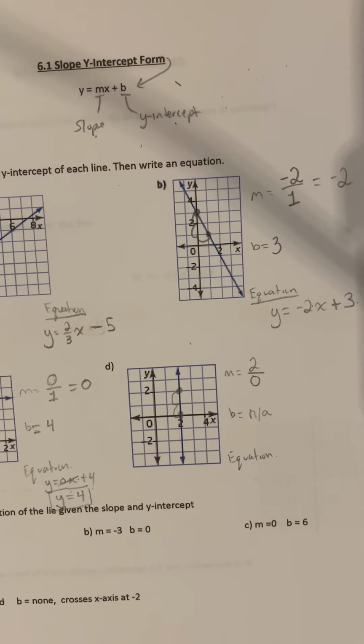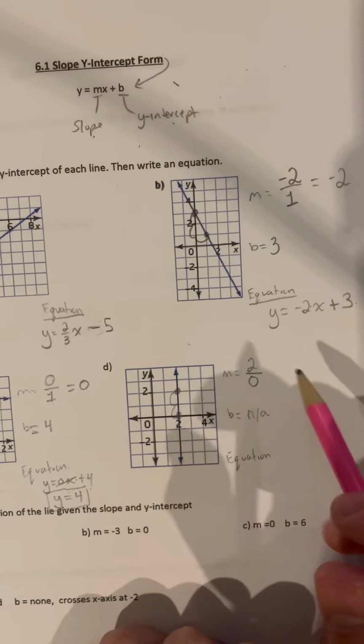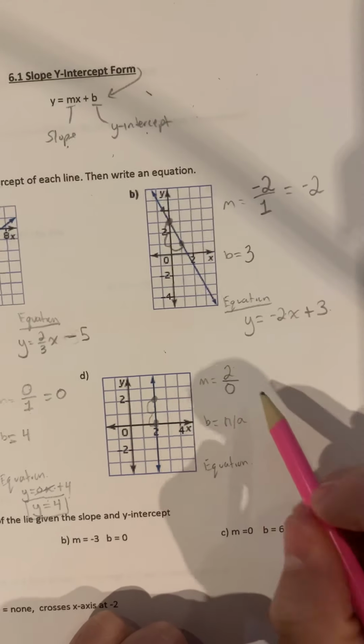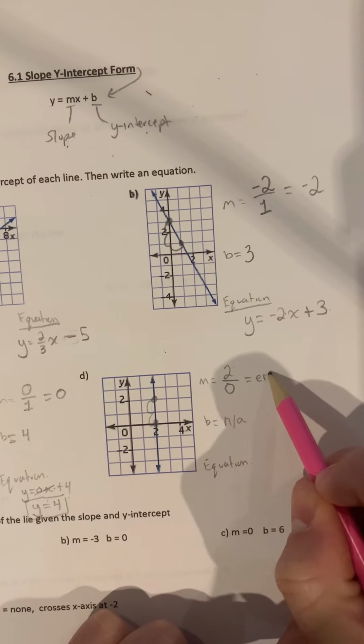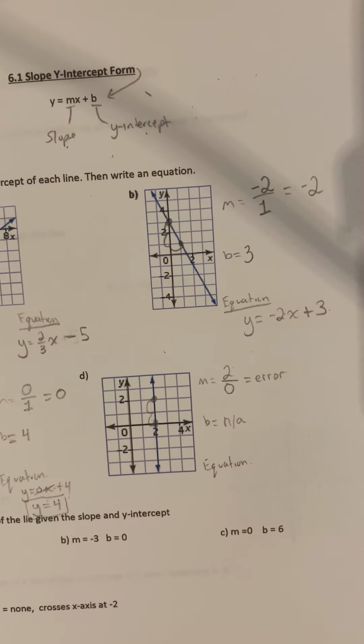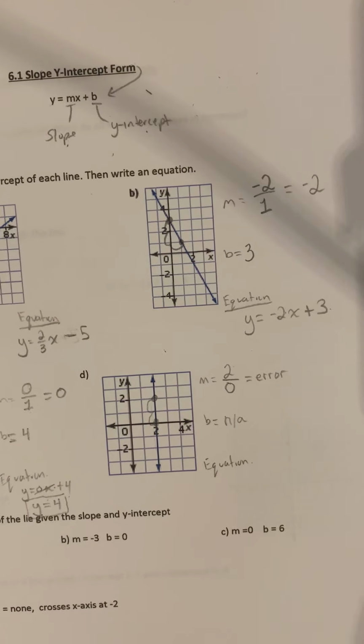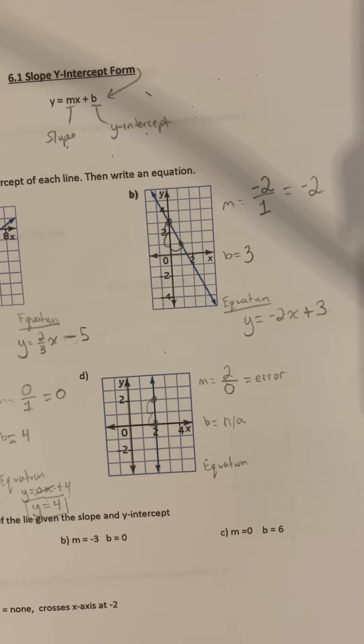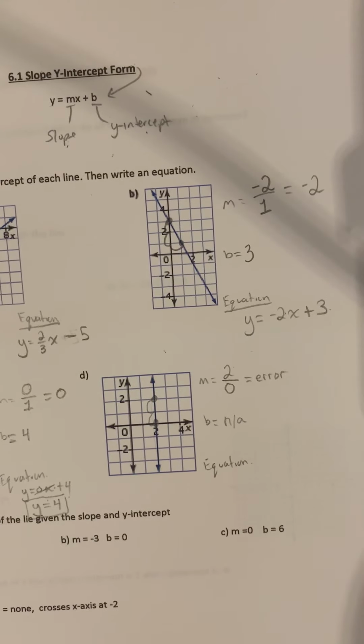If you were to plug this into your calculator, and I forgot my calculator upstairs. Damn it. If you plug this into your calculator, 2 divided by 0, you're going to get error. I believe I showed you in the last chapter, when you divide by 0, there isn't an answer. It's an error.